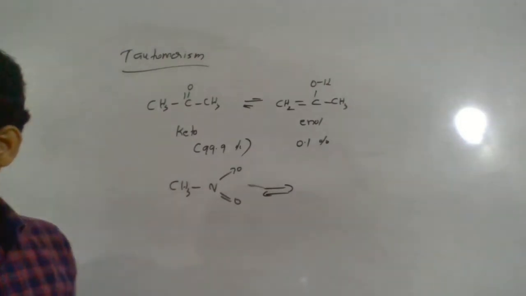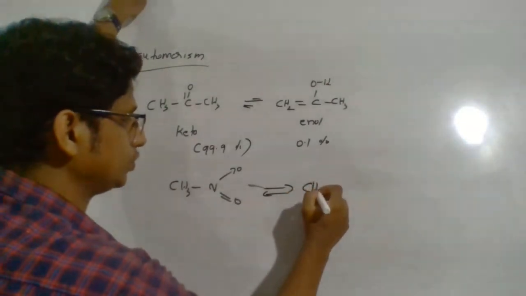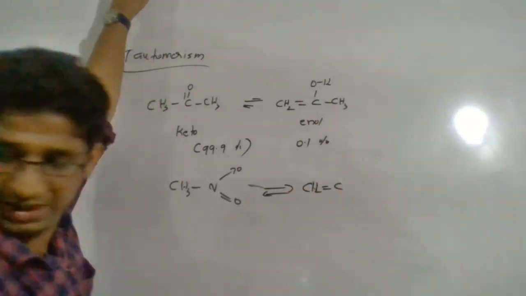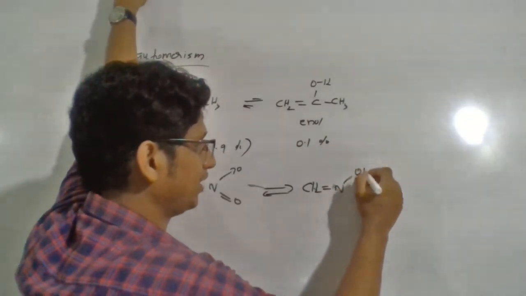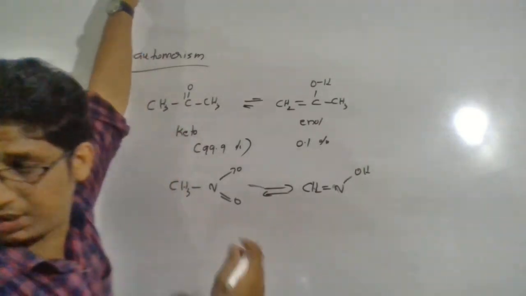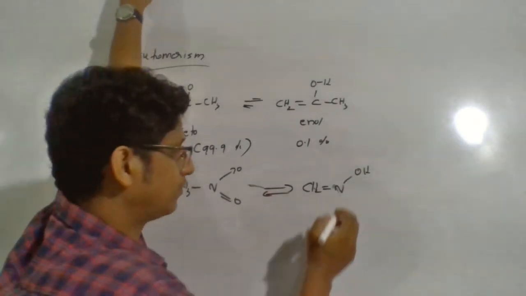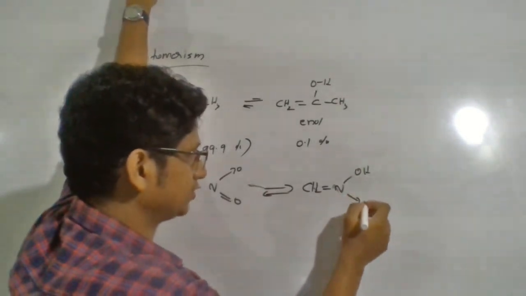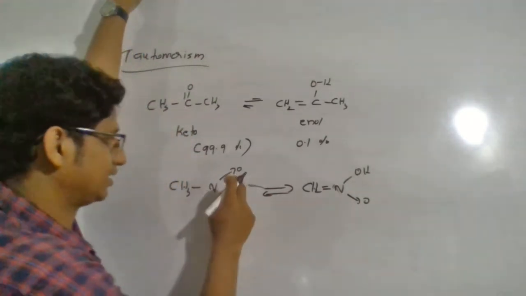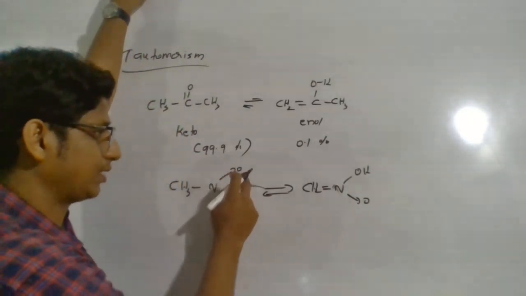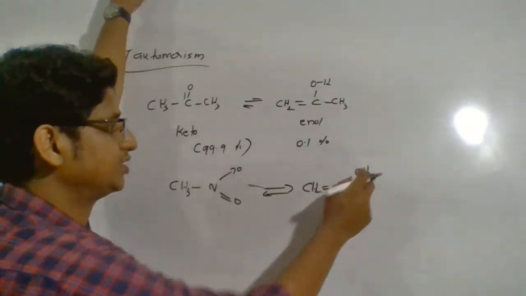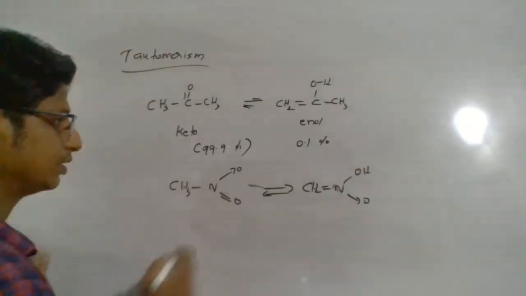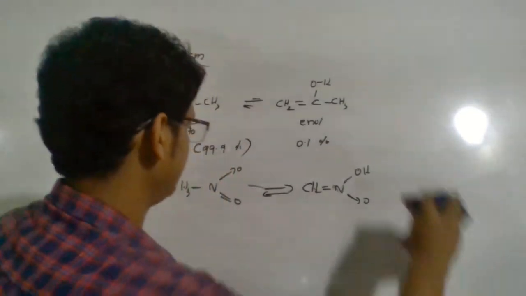So the difference will be CH2 double bond N, sorry, this is nitrogen, with OH, and this is O again. Nothing happened to the coordinate bond. The N double bond O is now broken, and this time OH will be formed. Don't get confused by that.